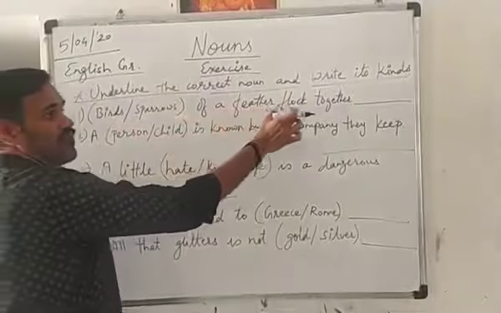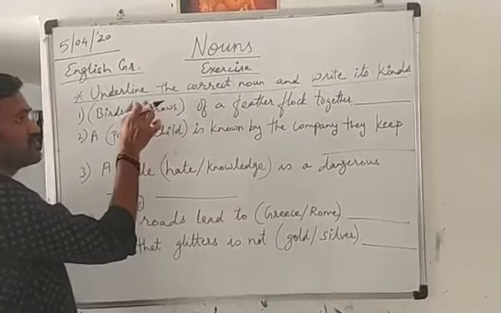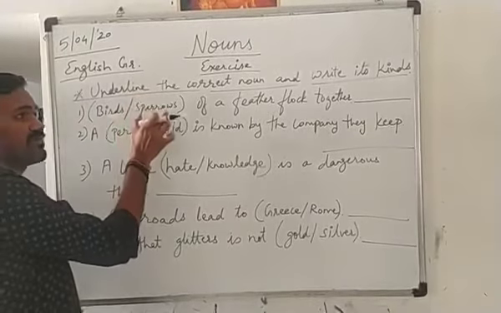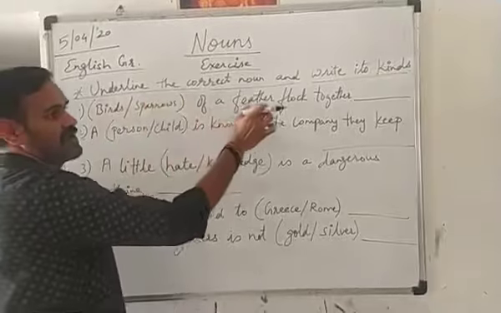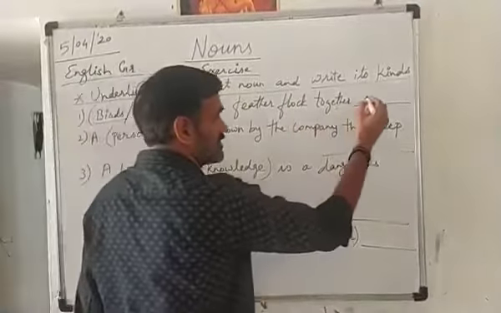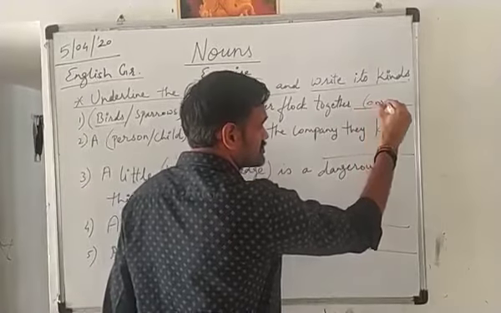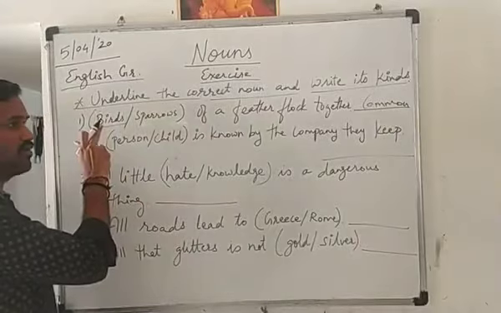Dash of a feather flock together. So here 2 words again, birds, sparrows. Not only sparrows, all birds we can say of a feather flock together. So the answer will be birds, and it is known as a common noun. Birds comes under common noun.